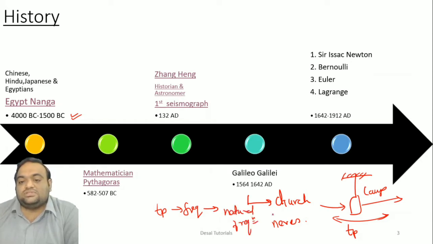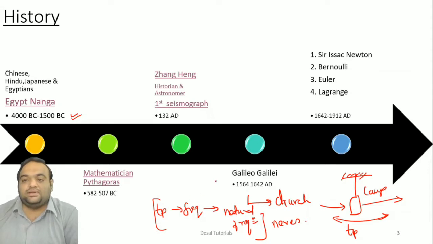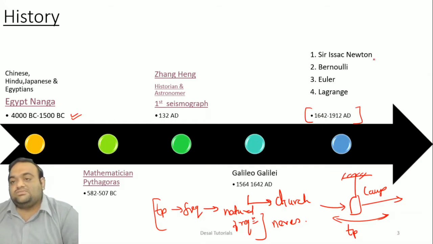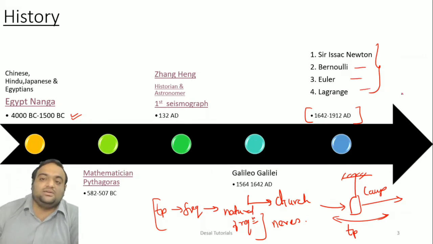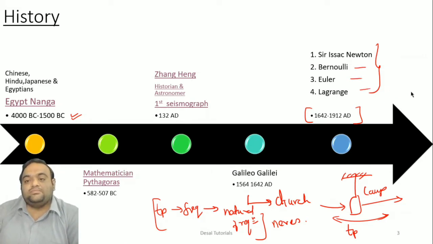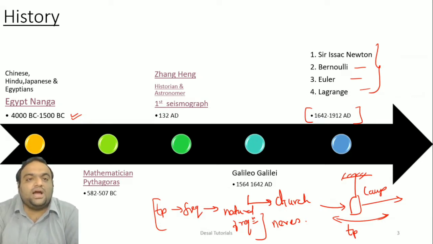So this was the few things which he was able to grasp from this oscillating lamp. Thereafter he performed various experiments based on the pendulum, and many derivations were obtained. After that, many discoveries were made in vibration by Sir Isaac Newton, Bernoulli, Euler, Lagrange. Many researchers came and developed the vibration theory. I hope you like this history.